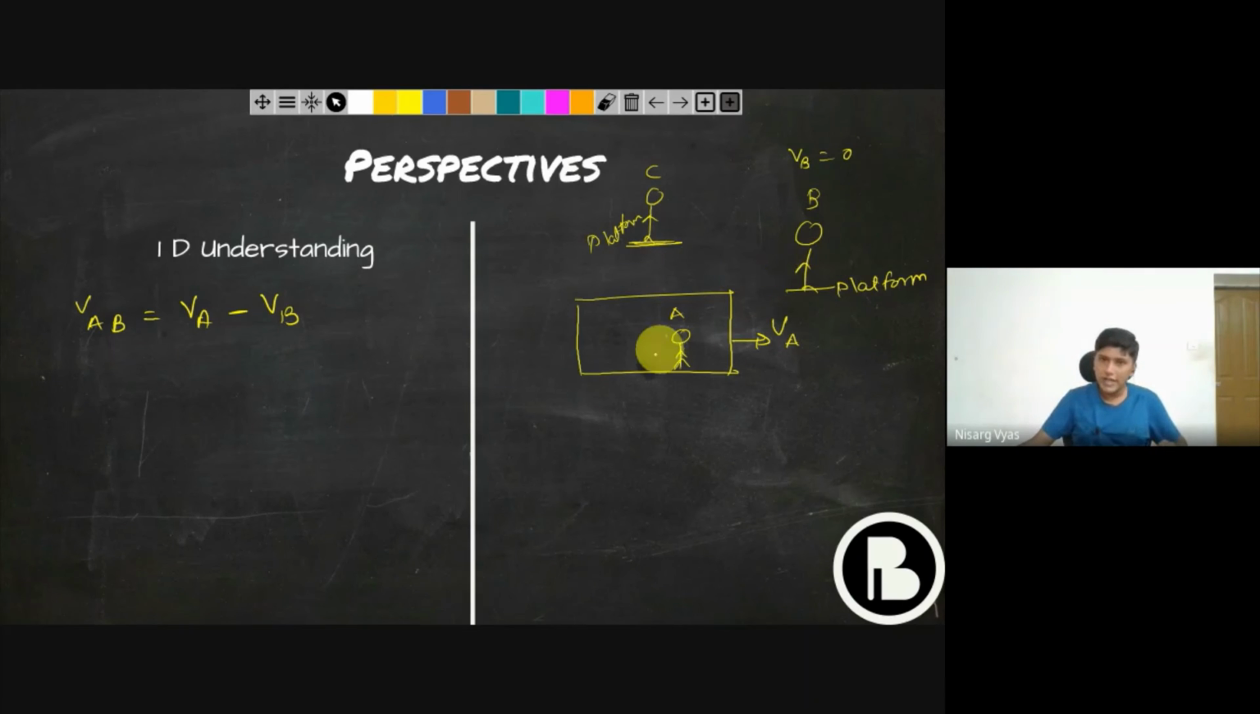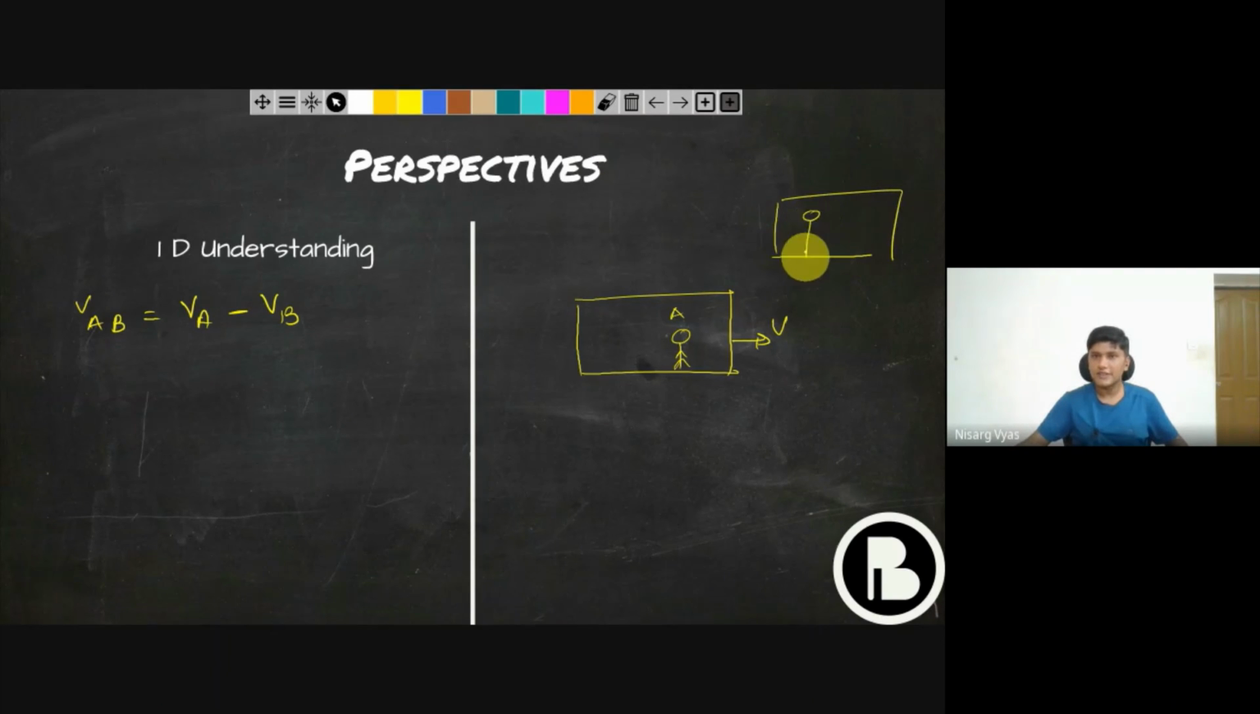Now, I should have all three of them moving, then the intuition will be clearer. Let's do that. Let's make this friend sit in another train. This friend B is sitting on the other rail and is moving in this direction, suppose with velocity VB. Your friend C is sitting on the platform watching both of you. Velocity VA is compared to C, and velocity VB is compared to C.